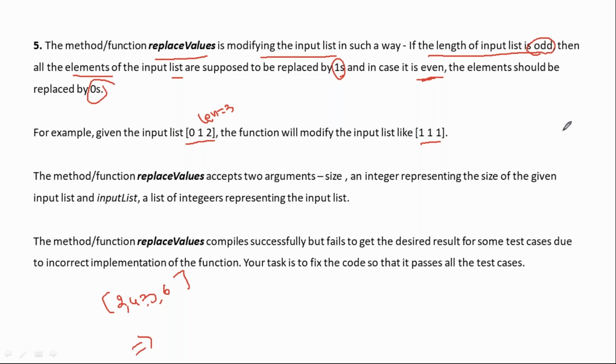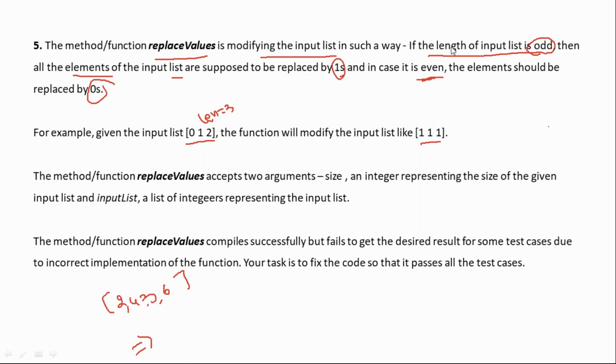If I give this input, what is the output for this? Zero zero zero zero. Simple, right?